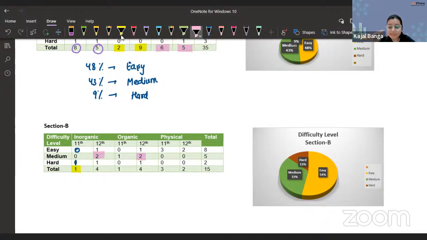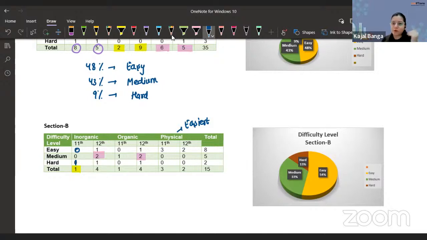So that was interesting. That was the overall analysis of our physical. As easily as I can say, physical was supposed to be the easiest one. Now in section B, as we know, guys, we had choice.